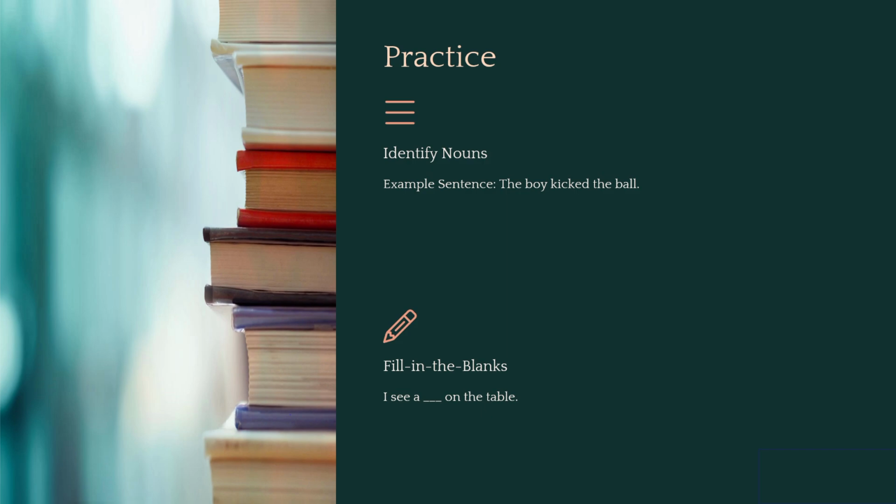And then we have another one called fill in the blanks. So let's try to fill in the blanks. I see a blank on the table. Now for this one, you can write any noun you'd like. You can maybe say, I see a book on the table, or I see a cup on the table. Both of them are nouns, book and cup, and both go well for this sentence.